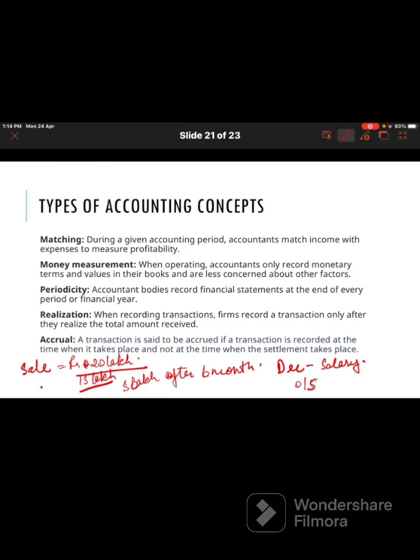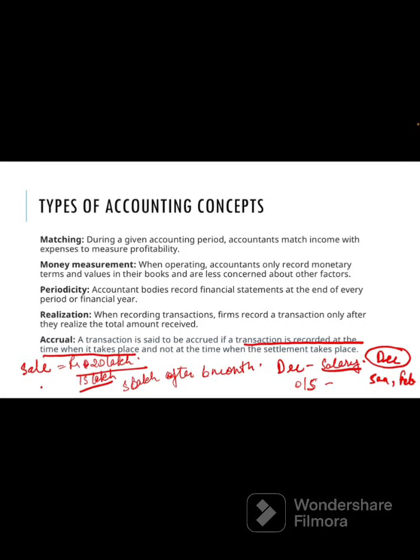But this salary will be considered for the December month, no matter whether you pay in January or February or any time. This will be considered an expense for the month of December. This is called accrual concept. Transaction is recorded at the time when it takes place, no matter when you are paying it. Okay. So this is the meaning of these. These are the accounting concepts which are followed by the company for preparing the financial statements.